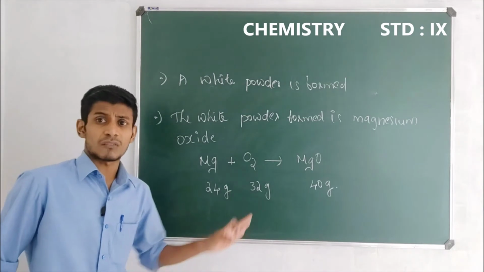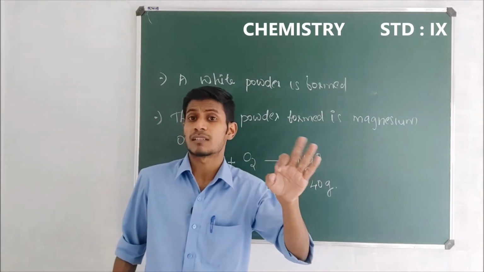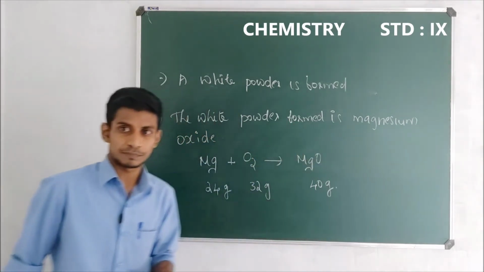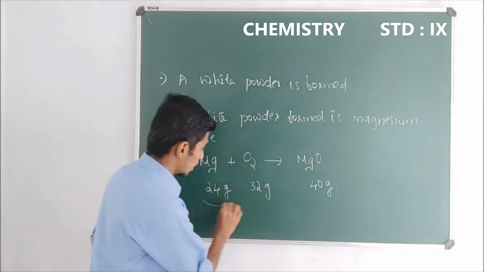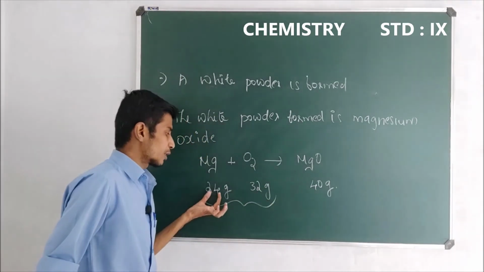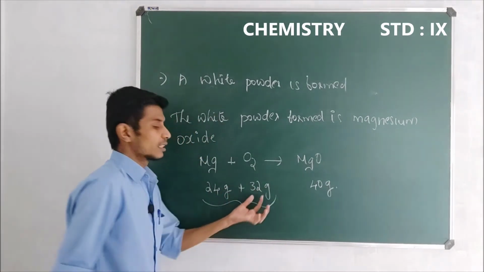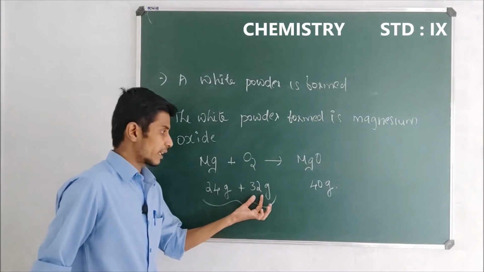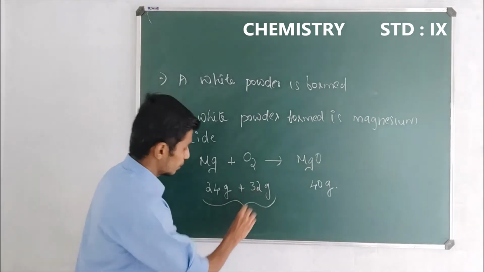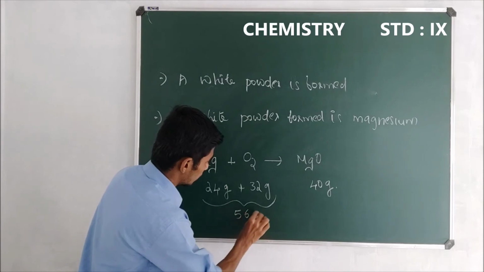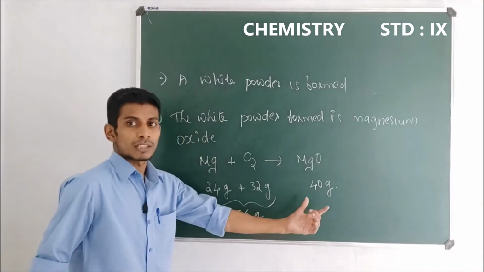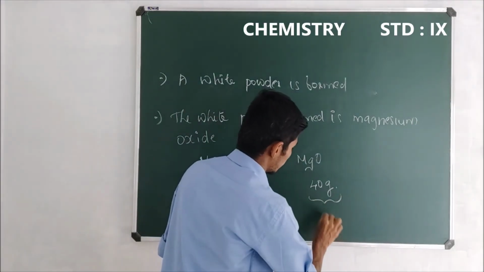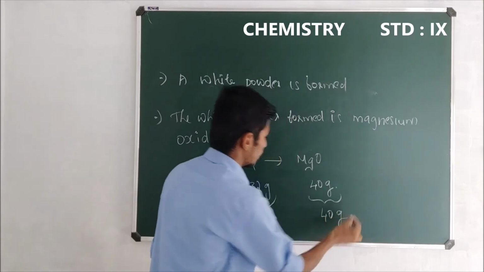So let us consider whether the law of conservation of mass is applied here or not. What is the total mass of the reactants? 24 gram plus 32 gram. Okay, so 24 plus 32 we will get 56 gram. So what is the total mass of the product here? It's 40 gram.